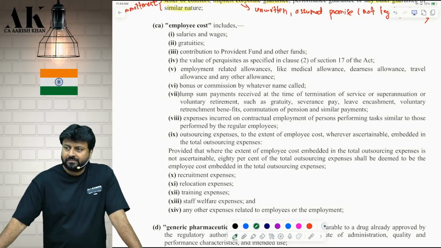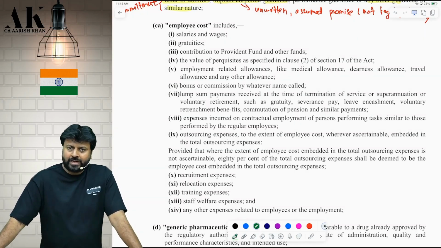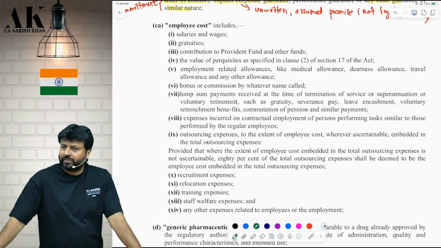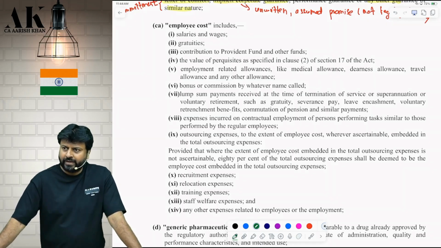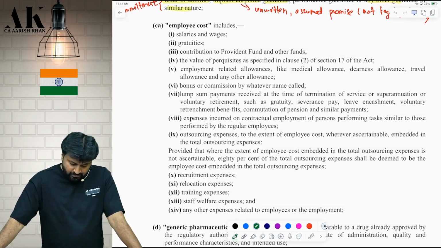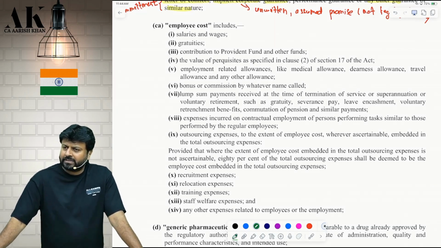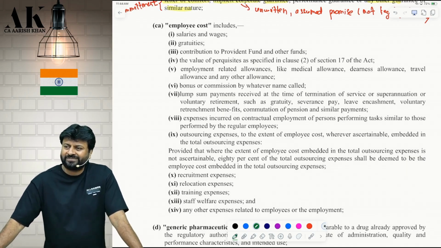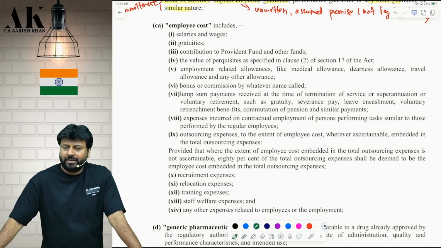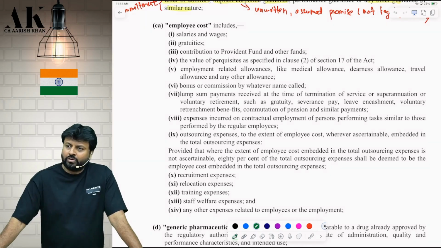Check. Which employees? Contractual employees. If you have hired some contractual employees for this project to perform similar tasks. Then point number 9, mark down please. Outsourcing expenses. Now you don't have your own employees, that 80% which I was saying now was actually covered over here. For this project, Arun is providing me employees. So I'm paying around 20 crores. If I'm paying around 20 crores, I need to know the breakup of that.